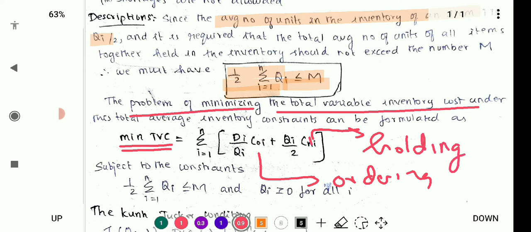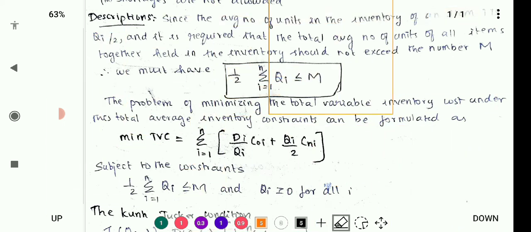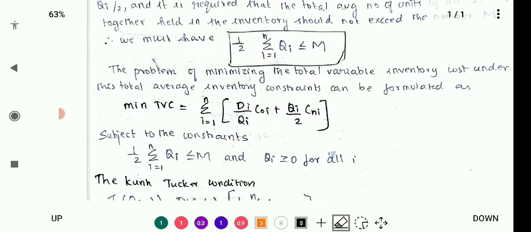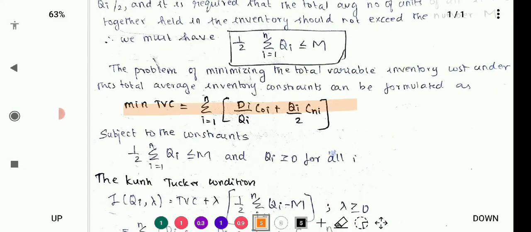So this formula comes from Model 1A itself. We have already discussed how it comes. After that, subject to the constraint will be this term, where qi is greater than or equal to 0, because each quantity will be greater than or equal to 0 for all i.